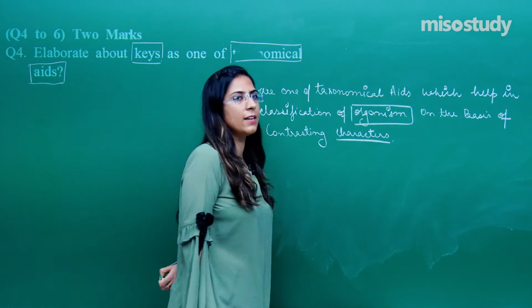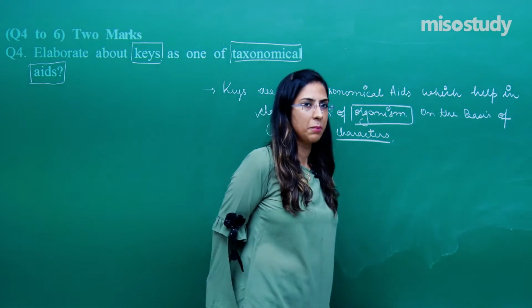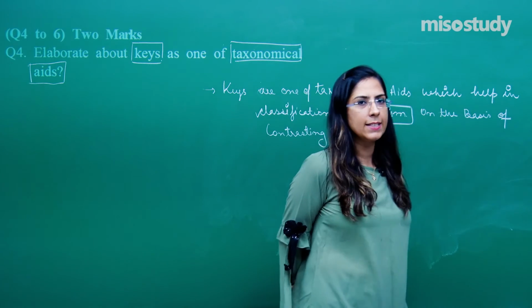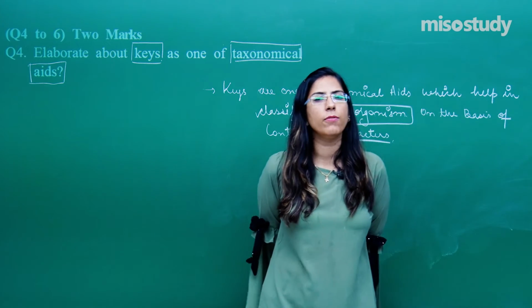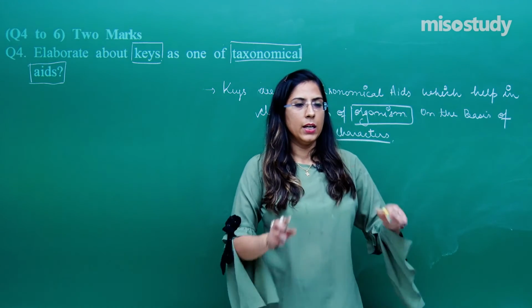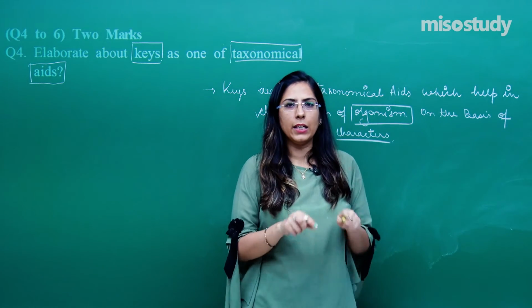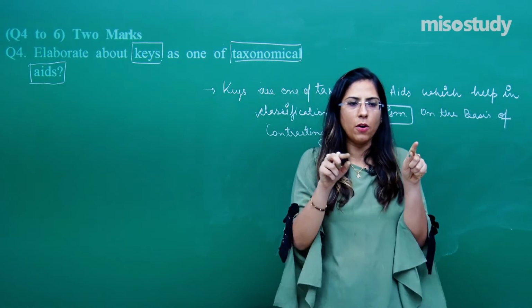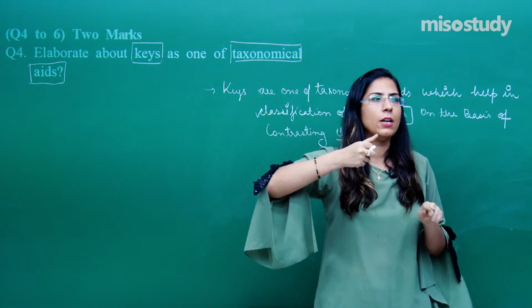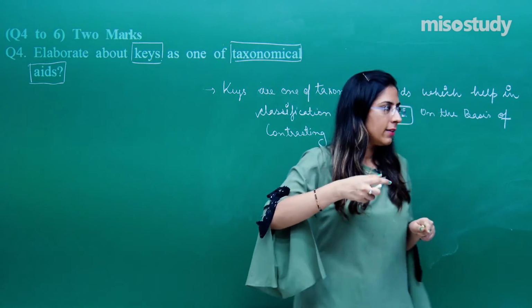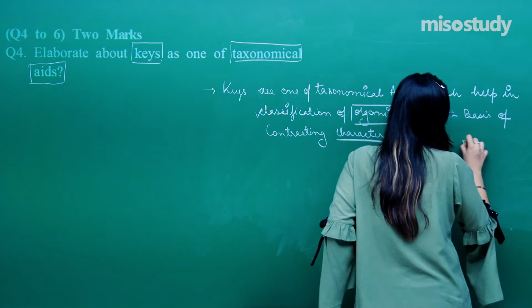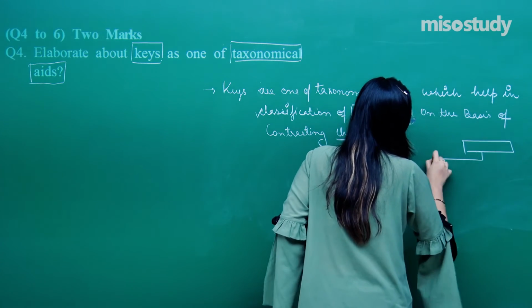The basis of the contrasting characters which is present in them. Suppose, let's take an example of any organism. If I want to classify it, there is a key, which is a piece of paper on which there is actually a chart like this.